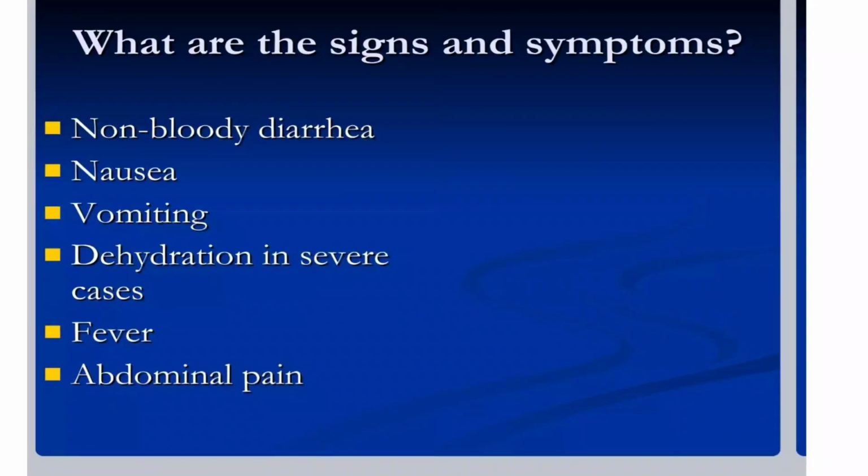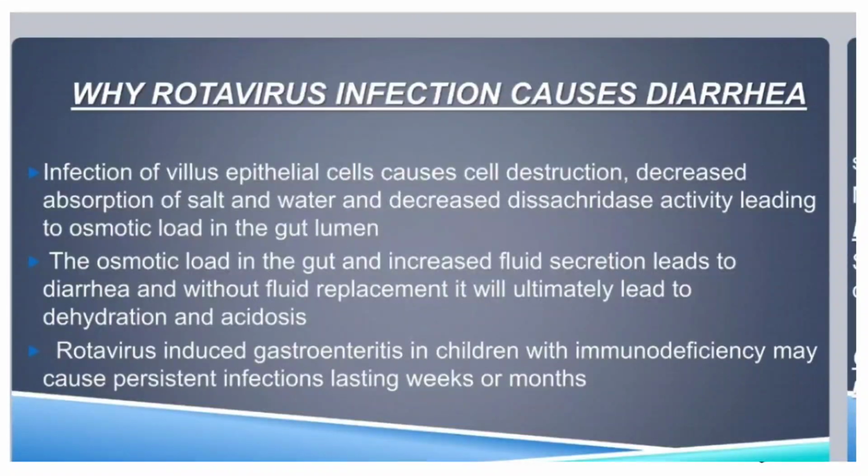So what are the signs and symptoms? We all know diarrhea. The diarrhea will be non-bloody diarrhea, with nausea, vomiting, dehydration in severe cases, fever, and abdominal pain. Why does rotavirus infection cause diarrhea?